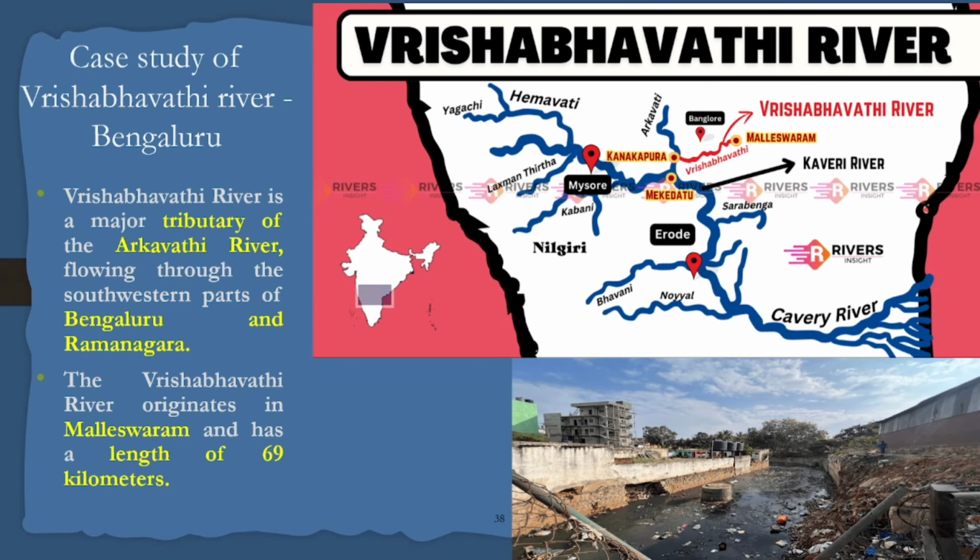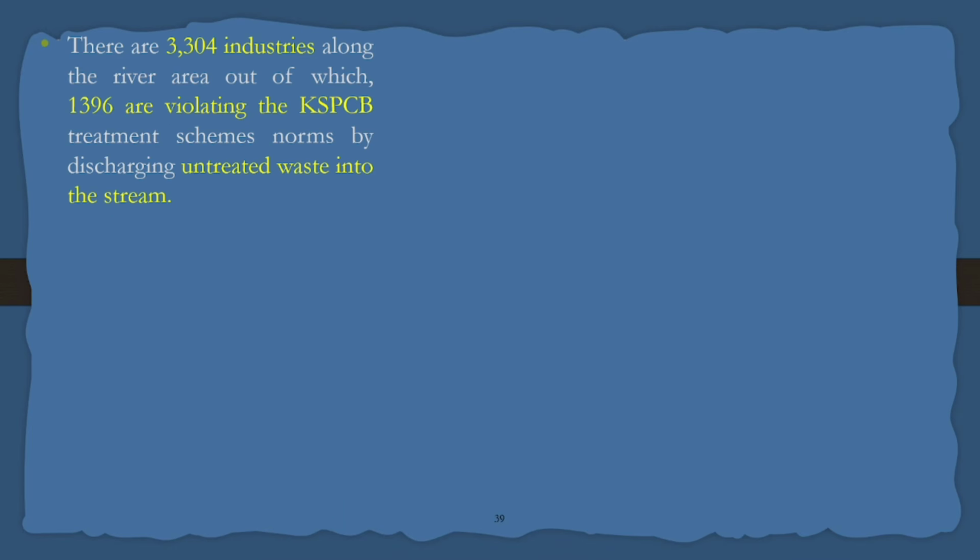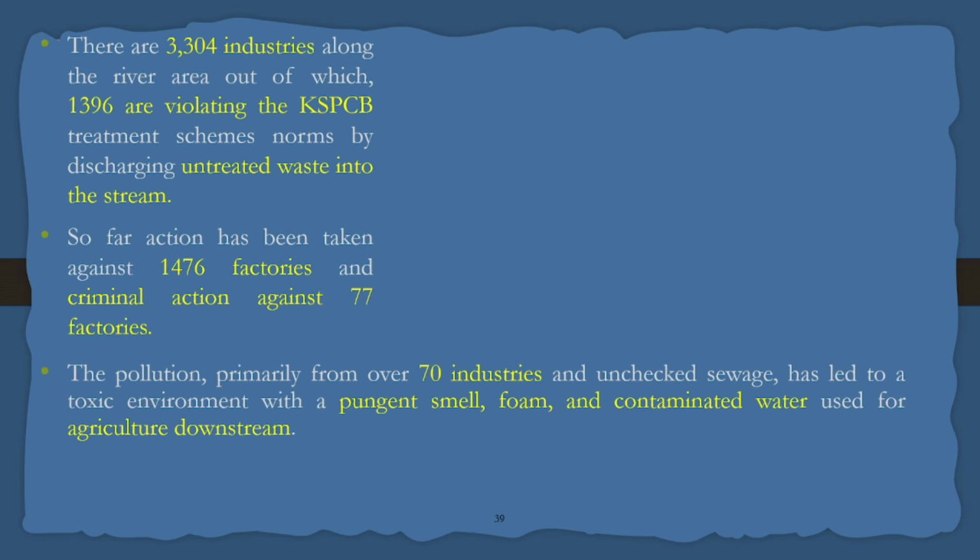It is highly contaminated by number of industries around the Bangalore. How many industries are there? Around 3,304 industries along with the river area, out of which 1396 are violating KSPCB, that means Karnataka State Pollution Control Board. State authority, Central Pollution Control Board is central authority, they are state authority, they monitor yearly regarding the industries and effluents, how much they discharge. Effluents are the waste coming out from the industry. Around 77 factories are filed against criminal actions due to pollution.